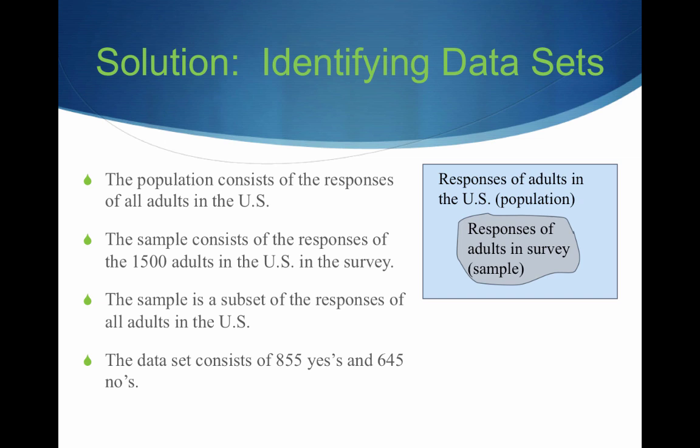And then if we want to describe our data set, what can we say? Well, we know that 855 of the people that we surveyed said yes, global warming exists. Since we surveyed 1,500 people, we can take 1,500, subtract out the yeses, the 855, and that leaves 645 people who took our survey who said, no, I don't think global warming exists.